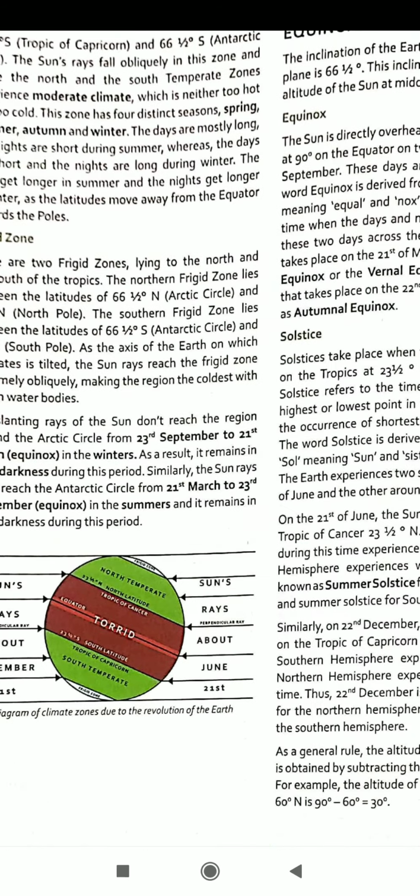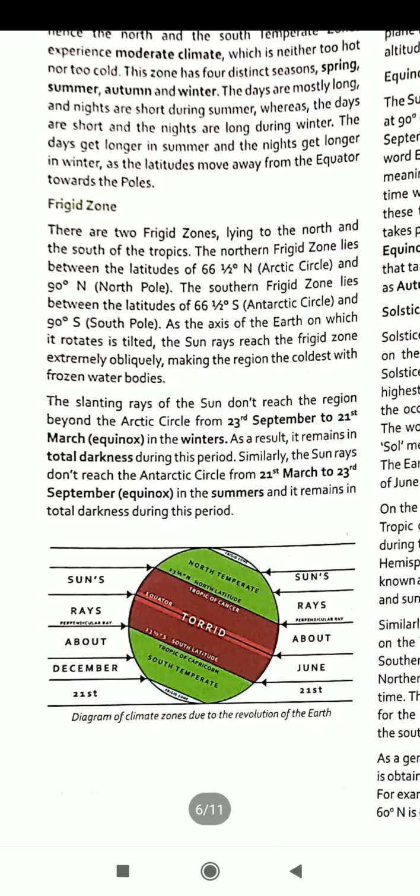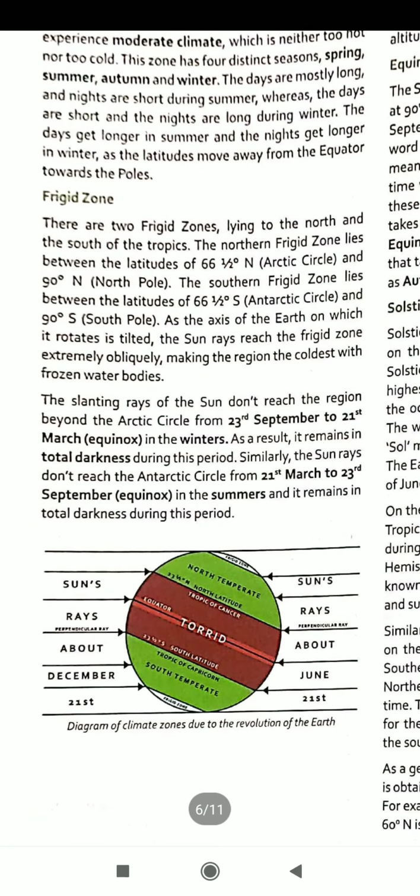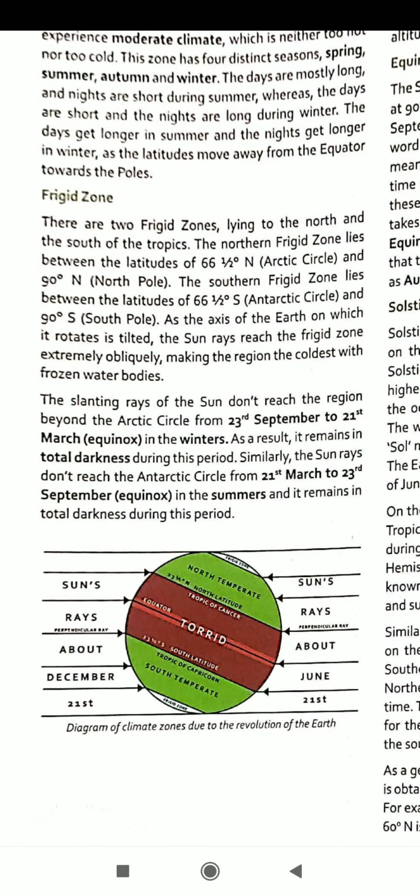Now I am going to teach about the frigid zone, the very cold zone. There are two frigid zones lying to the north and south of the tropics. The north frigid zone lies between the latitude of 66 1/2 degree north, the Arctic Circle, and 90 degree north, the north pole. The southern frigid zone lies between the latitude of 66 1/2 degree south, the Antarctic Circle, and 90 degree south, the south pole.